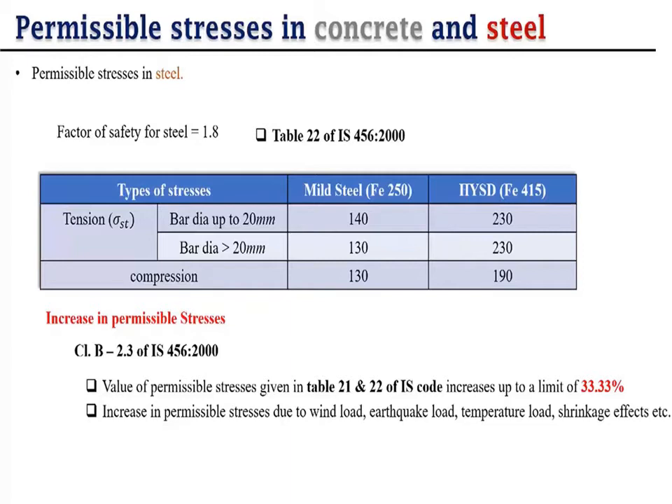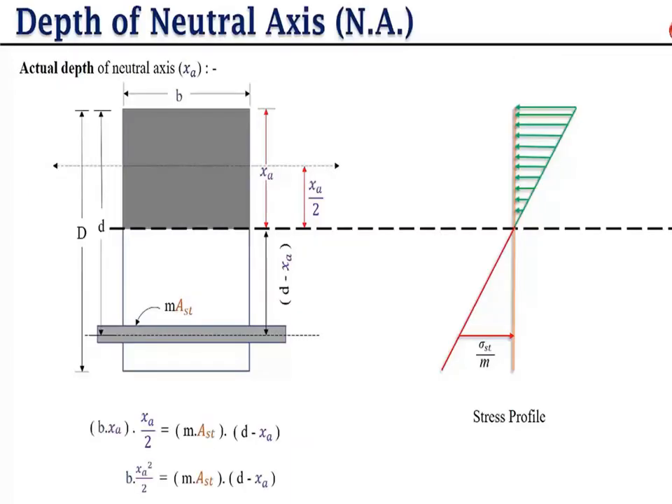Now this value is increased up to 33.33% when wind load, earthquake load, temperature load and shrinkage effect are considered in our problems. And these things are given again in clause number 2.3 of IS 456.